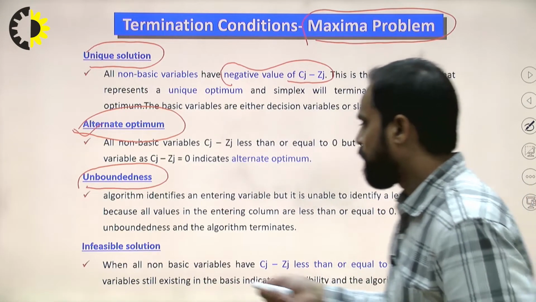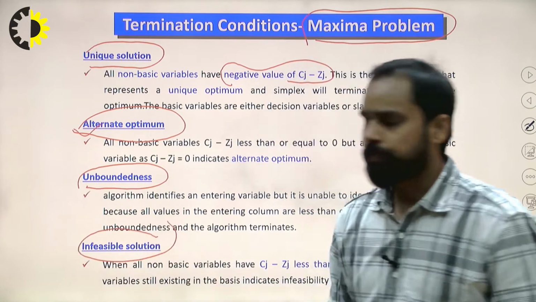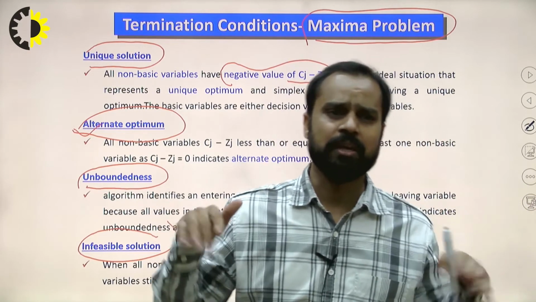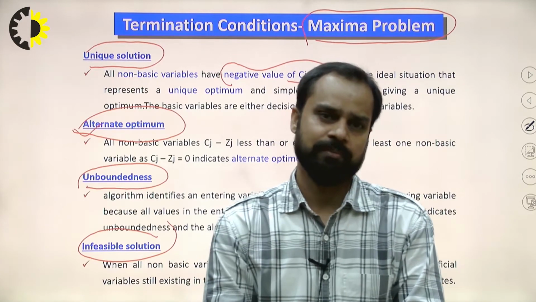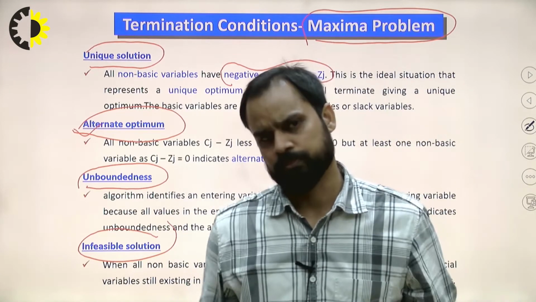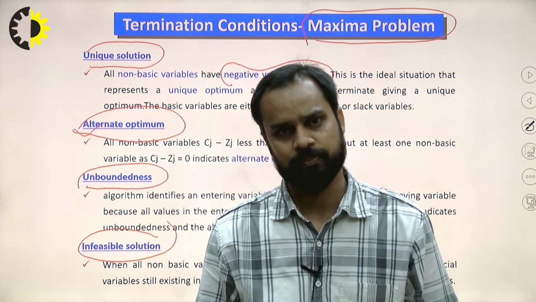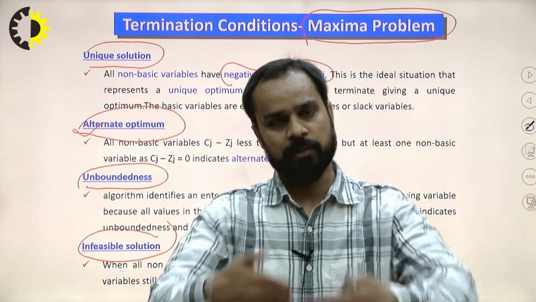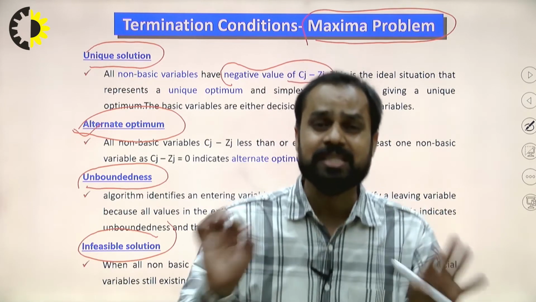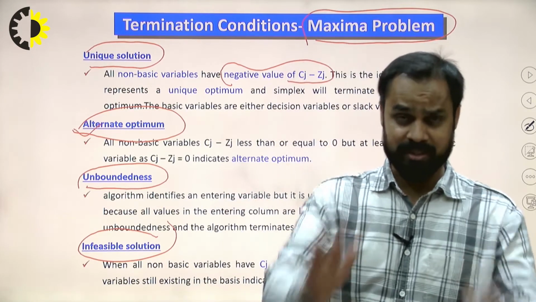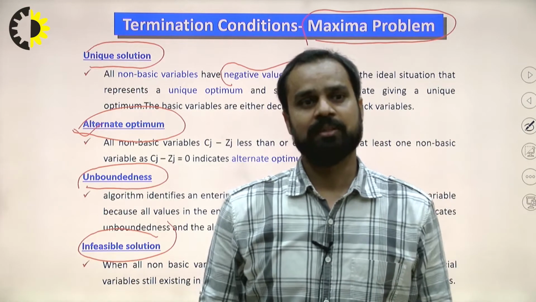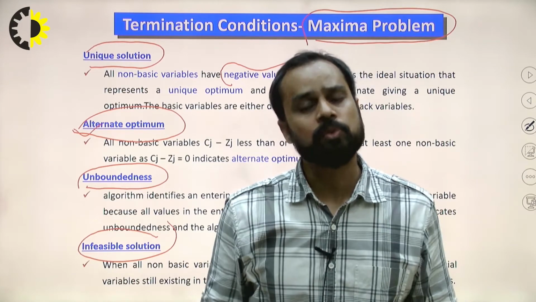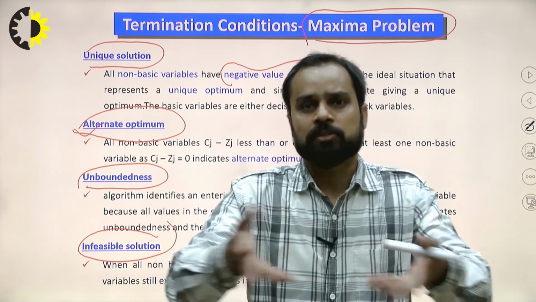Next slide. Infeasible solution. The meaning of infeasible solution is that if all values of Cj minus Zj are less than or equal to 0 for non-basic variables, it means we have reached termination. Still, if an artificial variable exists in the basic variable table, then we can say the problem does not have any solution.